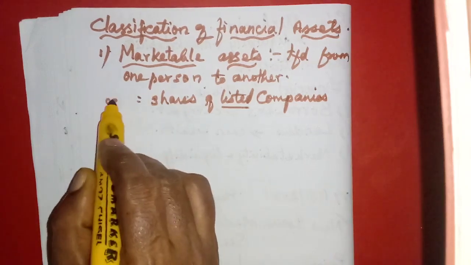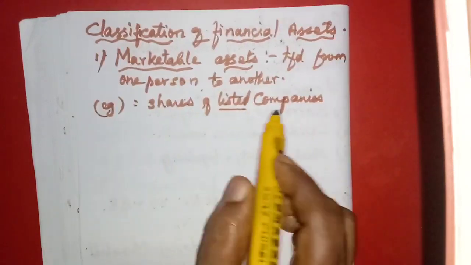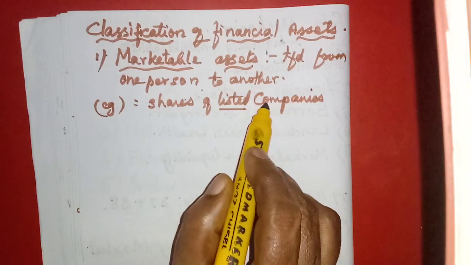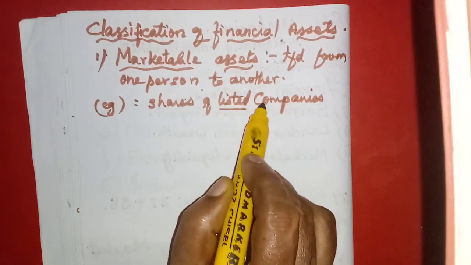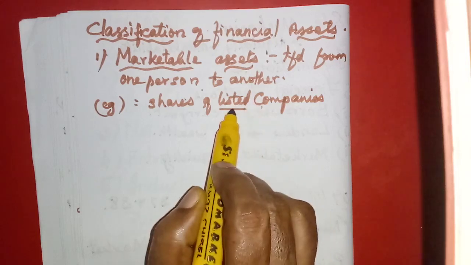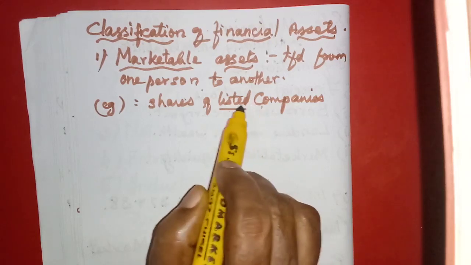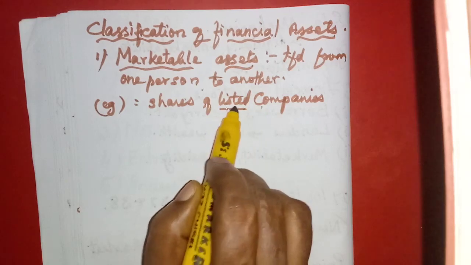The company has to get permission from the stock exchange, and their name must be there in the list of the stock exchange.